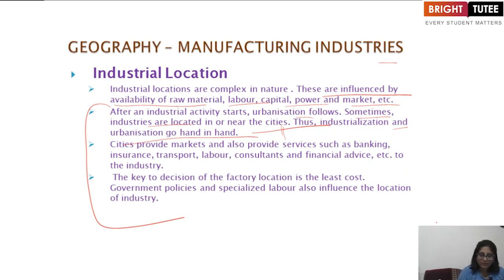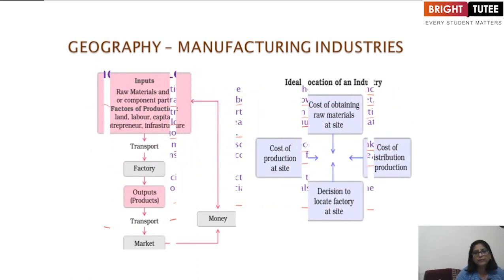Then cities provide markets. This is also one of the points. And they provide services such as banking, insurance, transport, labor, consultants, and financial advice. The key to the decision of the factory location is the least cost. The government policies and specialized labor also influence the location of the industry.